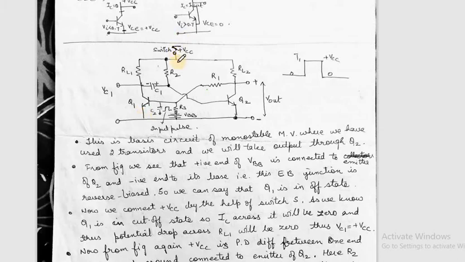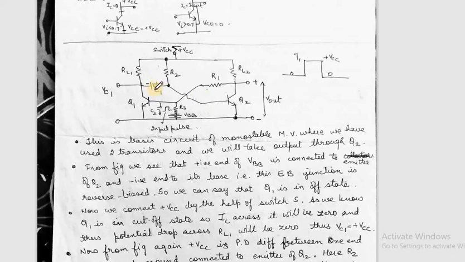Also a current from VCC flows through R2, it passes through S1, C1 and then goes into Q1 to the ground. So what happens? C1 starts charging slowly and this end becomes positive. So Q2 is in off state because the base of this transistor has been dropped to minus VCC.